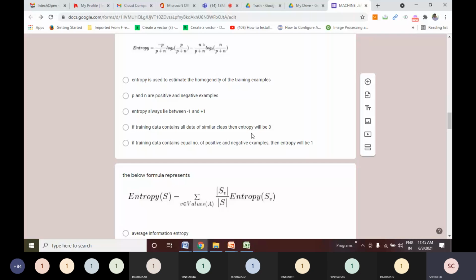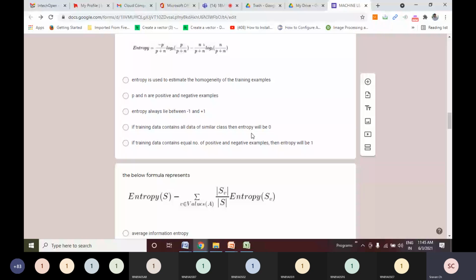Fourth statement, if training data contains all data of similar class, means if all examples in your training data are, let us say, positive examples, then entropy will be 0. If all examples are negative examples also, entropy will be 0. So if your training data contains all data items or all records of same class, then the entropy will be 0. If the training data contains equal number of positive and negative examples, then the entropy will be 1. So all are correct except the third one. The remaining 4 are correct.